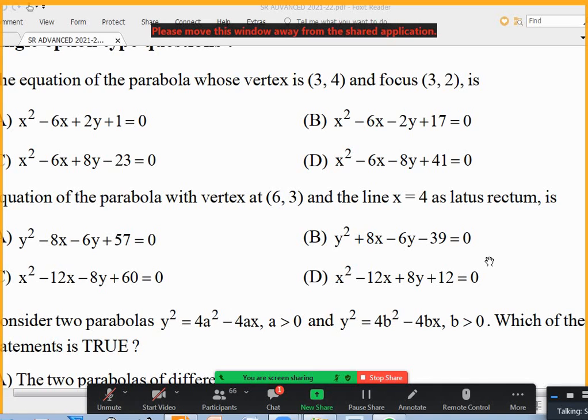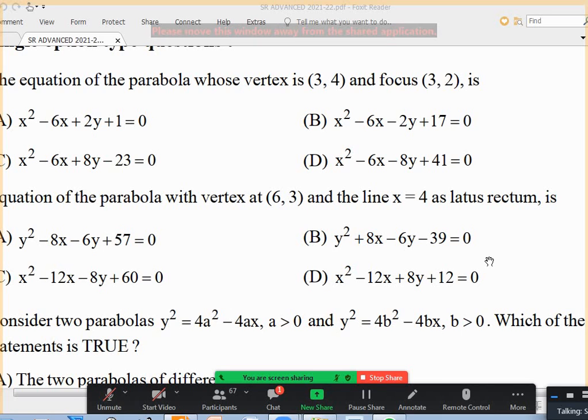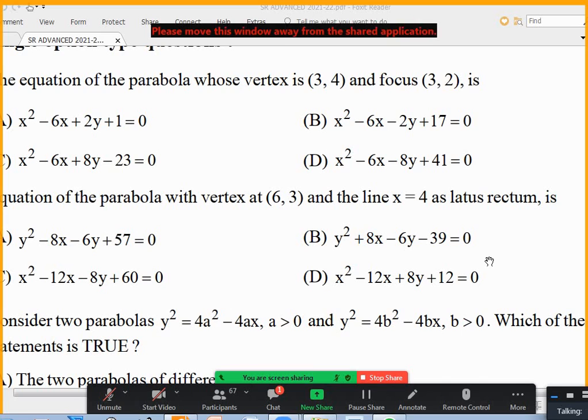Similarly, mod a is 2. Because downward I have to take negative, so it will be minus 8 into y minus 4. Just expand, you will get x square minus 6x plus 9 equal to minus 8y plus 32. That is x square minus 6x plus 8y minus 23 equal to 0.